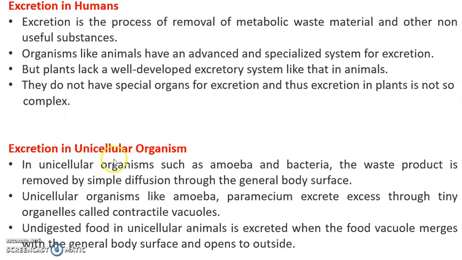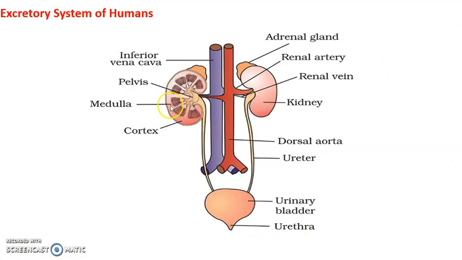How does excretion take place in unicellular organisms? In unicellular organisms like amoeba and bacteria, the waste product is removed by simple diffusion through the general body surface. Unicellular organisms like amoeba and paramecium excrete excess water through tiny organelles called the contractile vacuoles. Undigested food in unicellular animals is excreted when the food vacuole merges with the general body surface and opens to the outside. So let's see the diagram of the excretory system of humans.